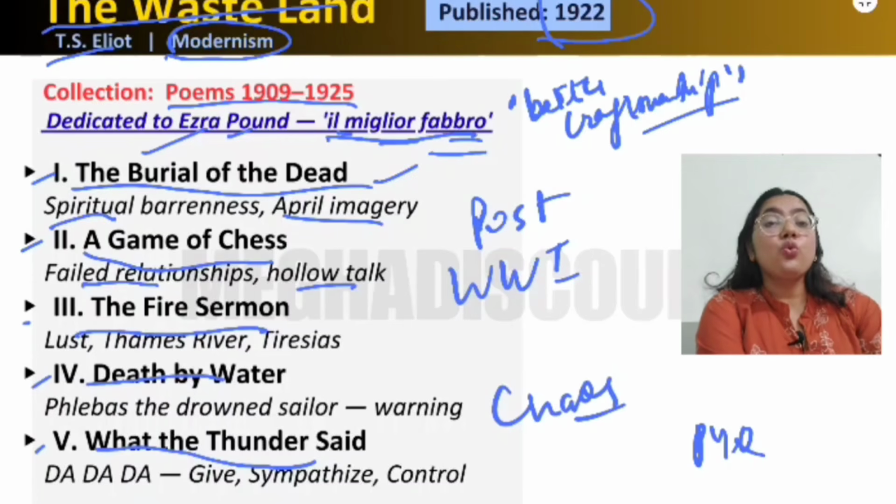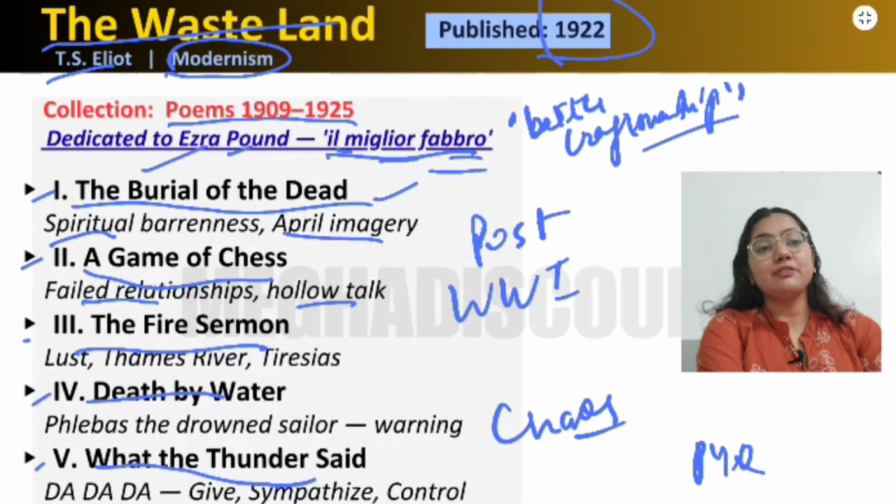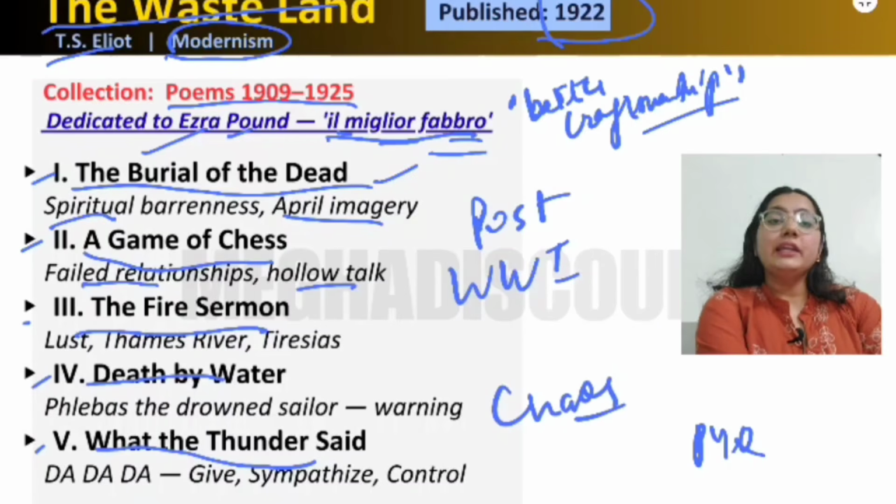So there is no emotional bonding between the people, no genuine bonding. It's more like the situationship that we see nowadays. That's all empty, and that's all cheap. So the relationships have failed, there is hollow talk, and there is lust all around. And also there is an incident.